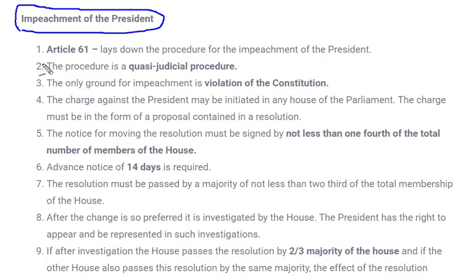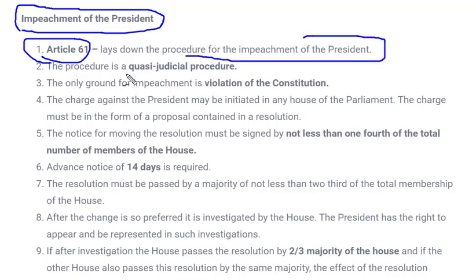This impeachment process of the president is written in Article 61, which tells the procedure by which a president can be impeached, and the procedure is quasi-judicial. What does quasi-judicial mean? It means that the impeachment process doesn't happen in only one house. Our parliament consists of two houses, so this procedure has to go through both of the houses, and only then can a president be impeached or removed from his office.